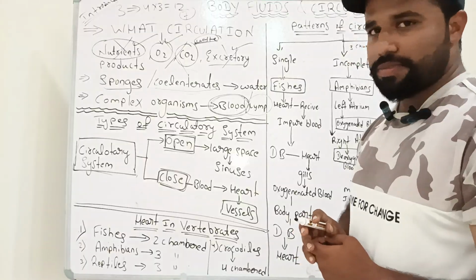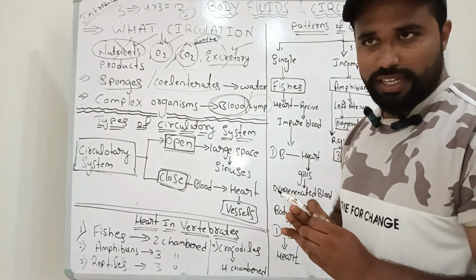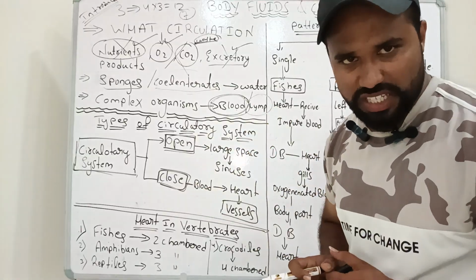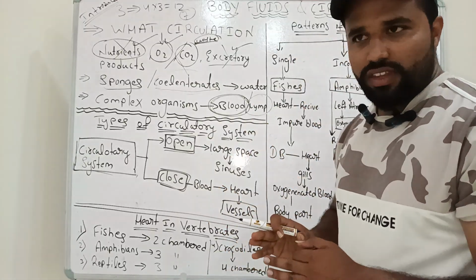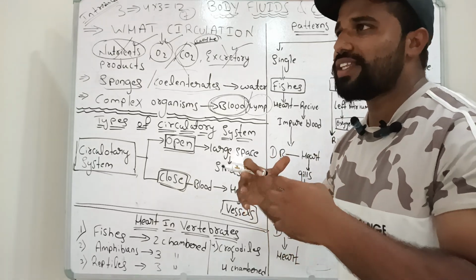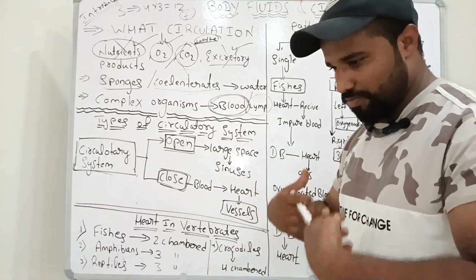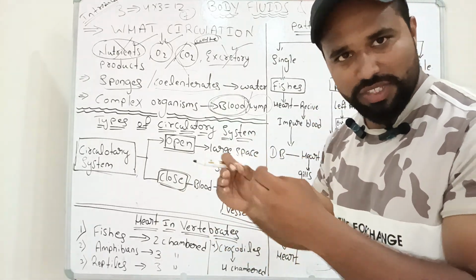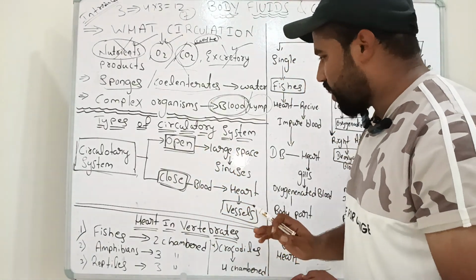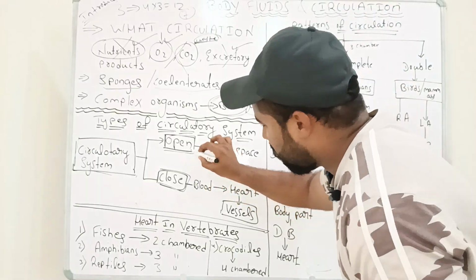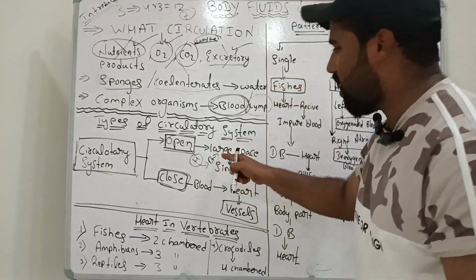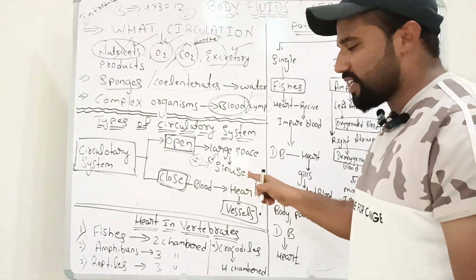What are open types? For example, many organisms are there in this world, near to 1.2 million species. In near to 60% of species, the heart circulates blood with the help of an open type circulatory system. What is open type of circulatory system? Here the heart will pump the blood into a large surface area, that is called as sinuses.